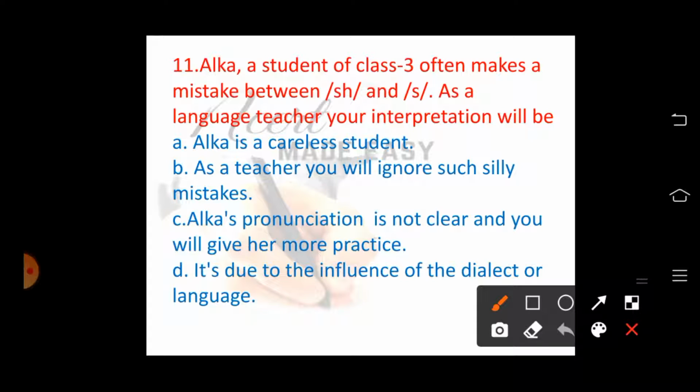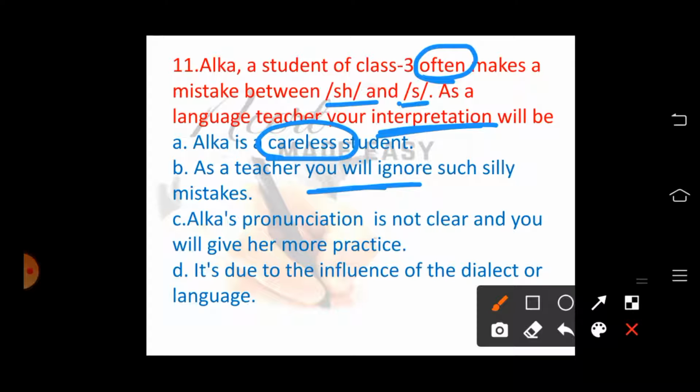The student of class 3 is repeatedly making the mistake between the sh and the s sounds, and as a language teacher, what interpretation or explanation will you give? Alka is a careless student. As a teacher, you should never use the word careless for the student, or ignore the mistakes of the student. Options A and B are wrong.